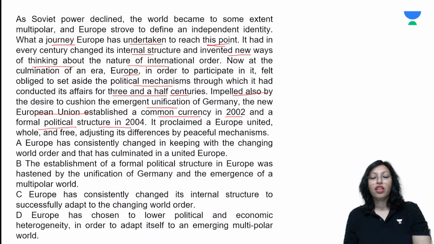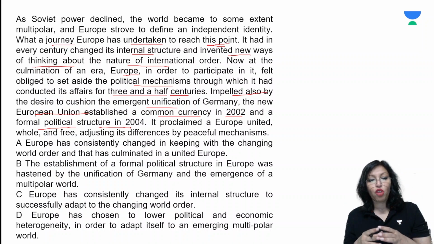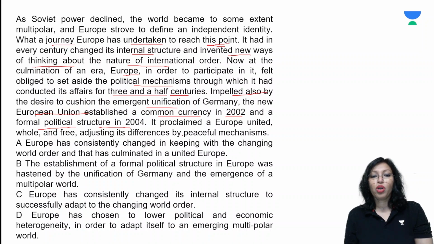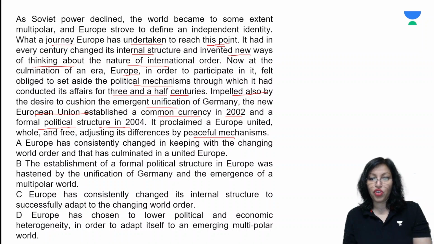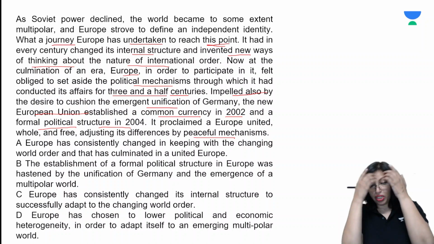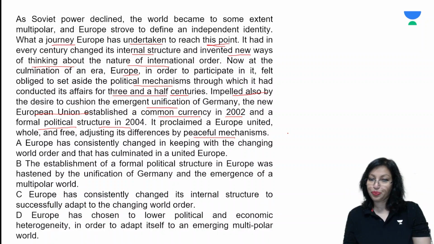So because they were trying to cushion the upcoming unification of Germany, they decided to create a common currency and a formal political structure. It proclaimed a Europe united, whole and free, adjusting its differences by peaceful mechanism. So they said that Europe is whole, it is united and it is free, and that they will have their differences but they will settle them by their own means and ways.